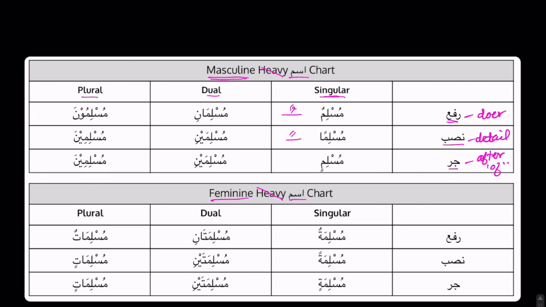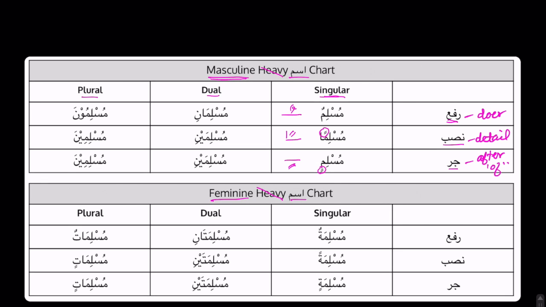Musliman is showing nasab status. What exactly is showing the nasab status? It is the fatha. And it is just by convention that when you have tanween fatha, there's usually an alif to kind of hold that tanween. So oftentimes you will see alif just holding that tanween, and that's just by convention. Next we have muslimin. Muslimin is in jar status, and what is the pattern showing the jar status? It is kasra.